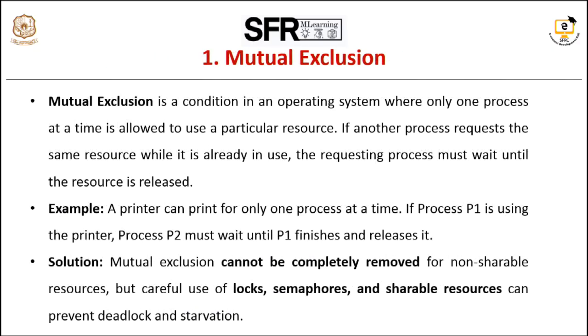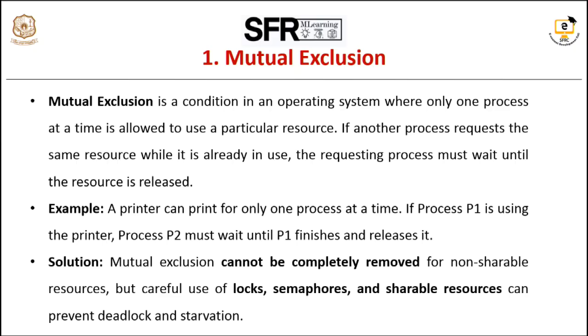Let's see one by one. First condition is mutual exclusion. Mutual exclusion is a condition in an OS where only one process at a time is allowed to use a particular resource. If another process requests the same resource while it is already in use, the requesting process must wait until the resource is released.